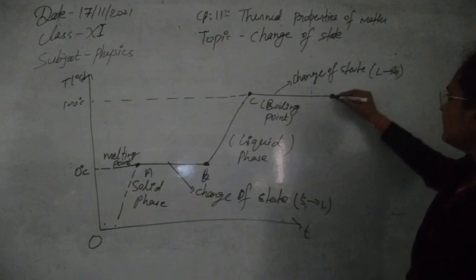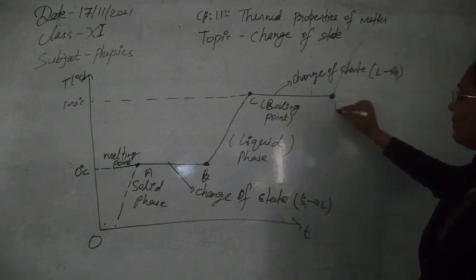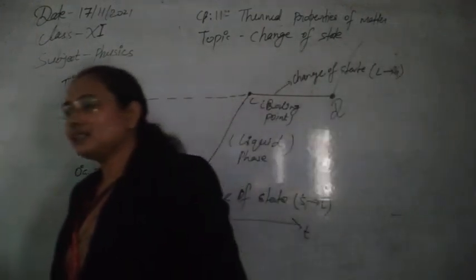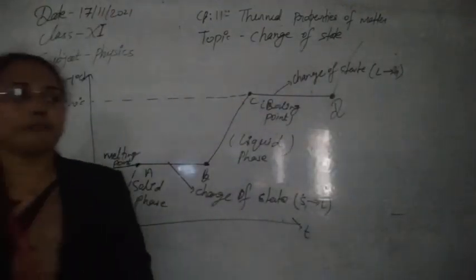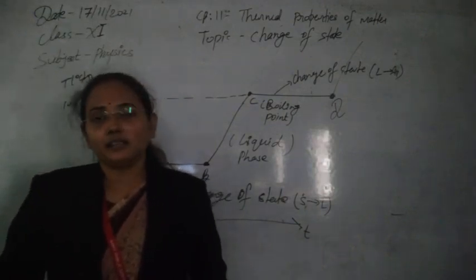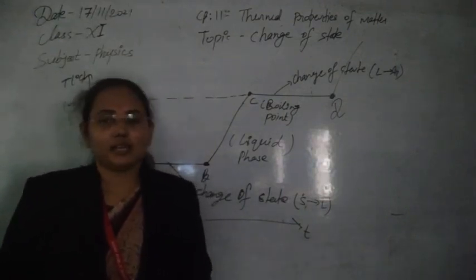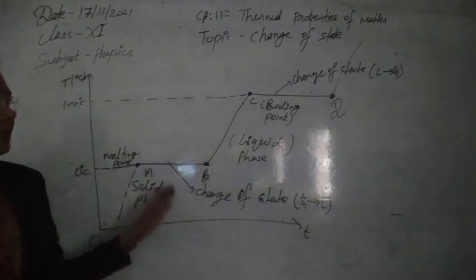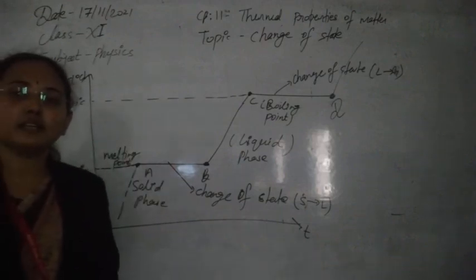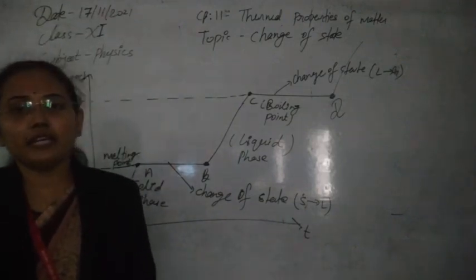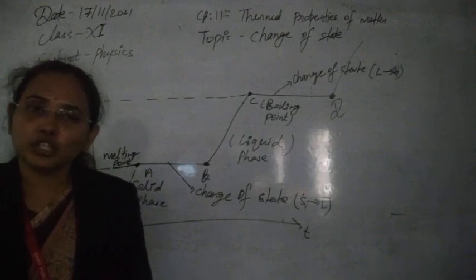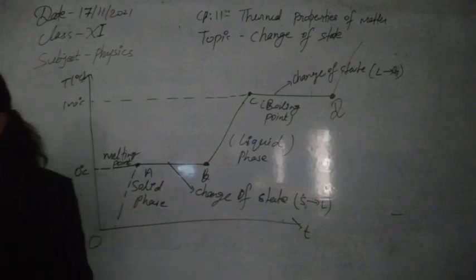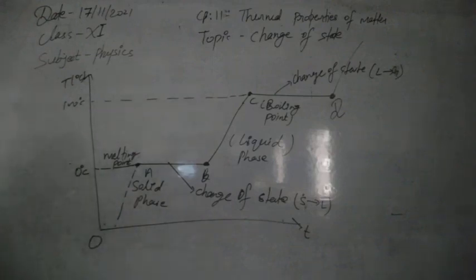Now after this, when it reaches point D, the whole of the water has been converted into gas, and if we still give heat, the temperature will start to increase again. So this whole diagram represents how the state is changing, how the temperature is changing, and how the heat is utilized in the system to change the state. I think that is very clear now from this whole experiment and this diagram.